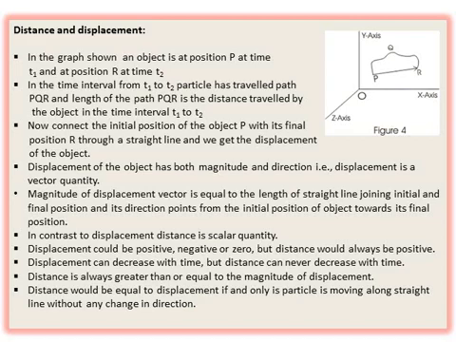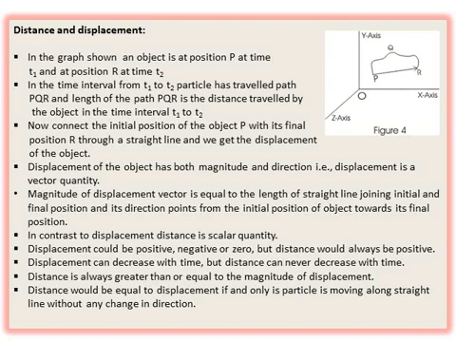And the magnitude of the displacement vector will be equal to the distance only if the body is moving in a straight line. Otherwise, the displacement may be equal or it is less than the distance, right?